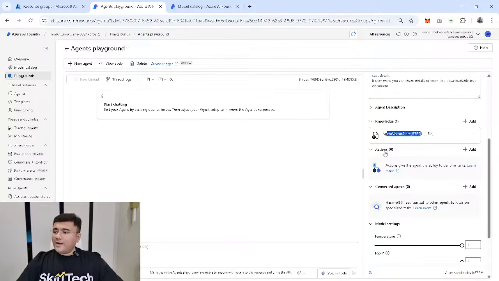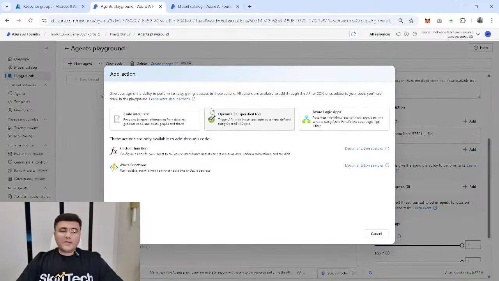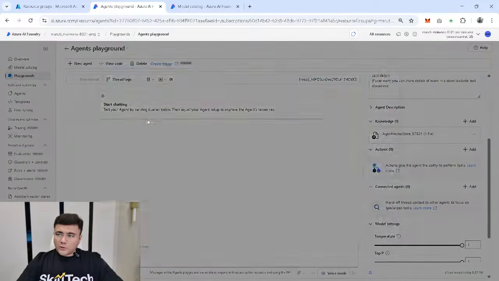And now I'm going to focus on actions. If I click on actions, as per the slide I was showing you, it has multiple tools available here also. I can add my code interpreter tool, which is basically helping me to generate Python code. I can add my OpenAPI 3.0 specified tool if I want to integrate with my existing APIs and all. And then if I want to associate with some custom function or Azure Function, those options are also available. As of now, I want to add code interpreter. So I'm going to click on code interpreter.